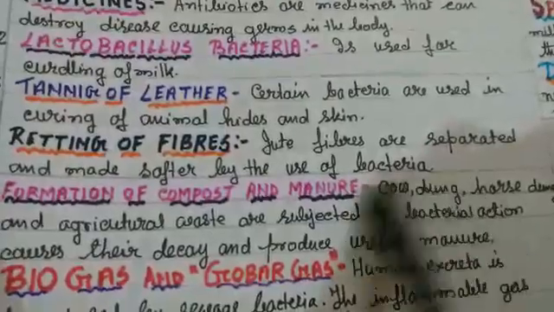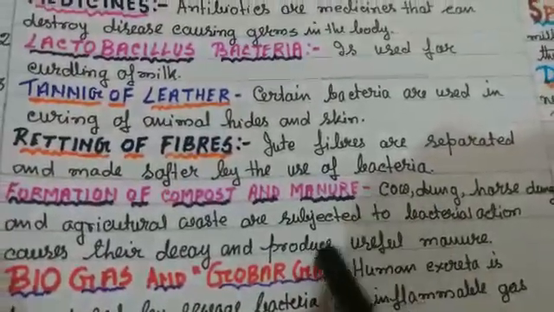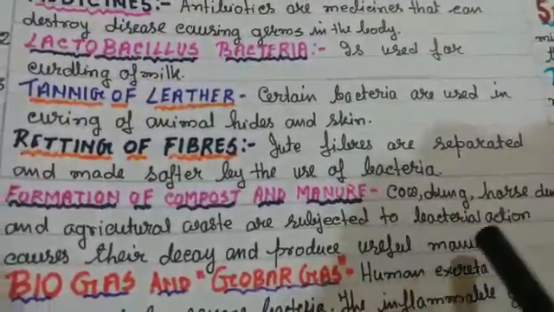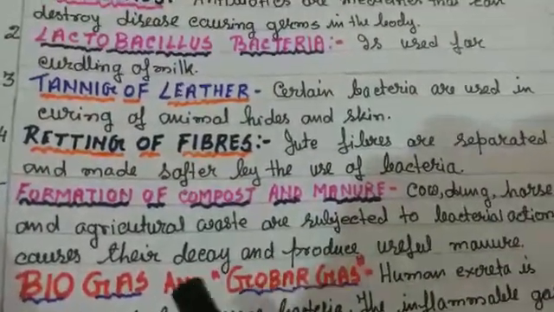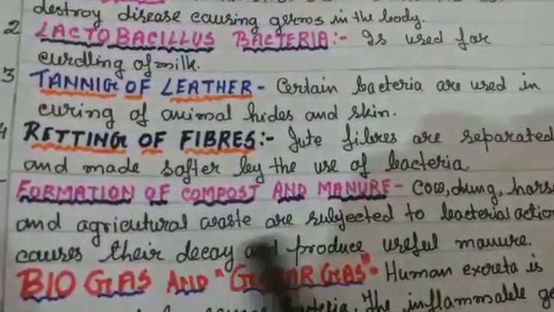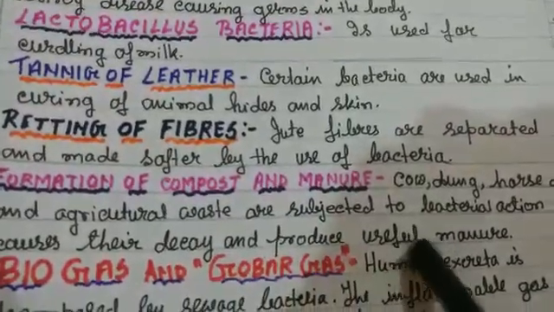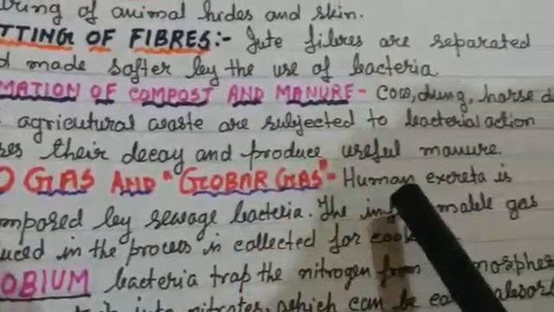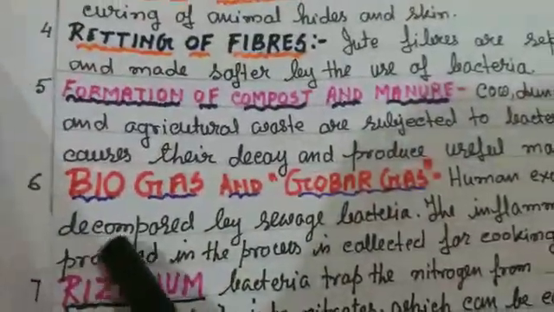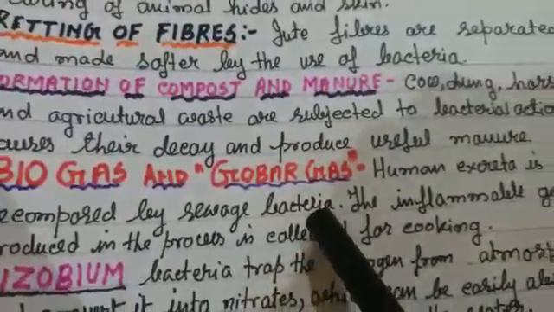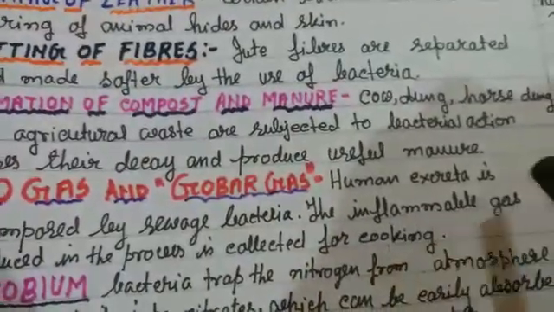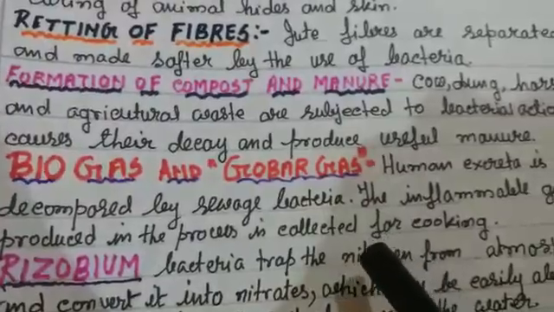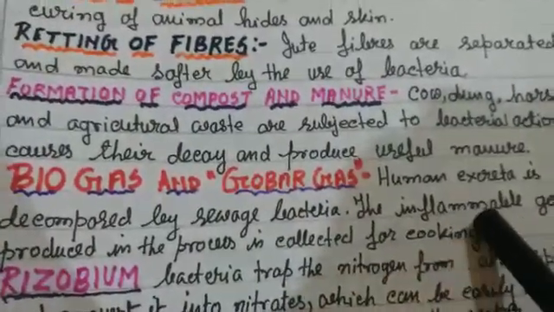So all these cow dung and horse dung are decomposed by the bacteria, and decay means that they become rotten and they produce useful manure for the plant. Then biogas and gobar gas. Human excreta is decomposed by sewage bacteria. The inflammable gas produced in the process is collected for cooking.